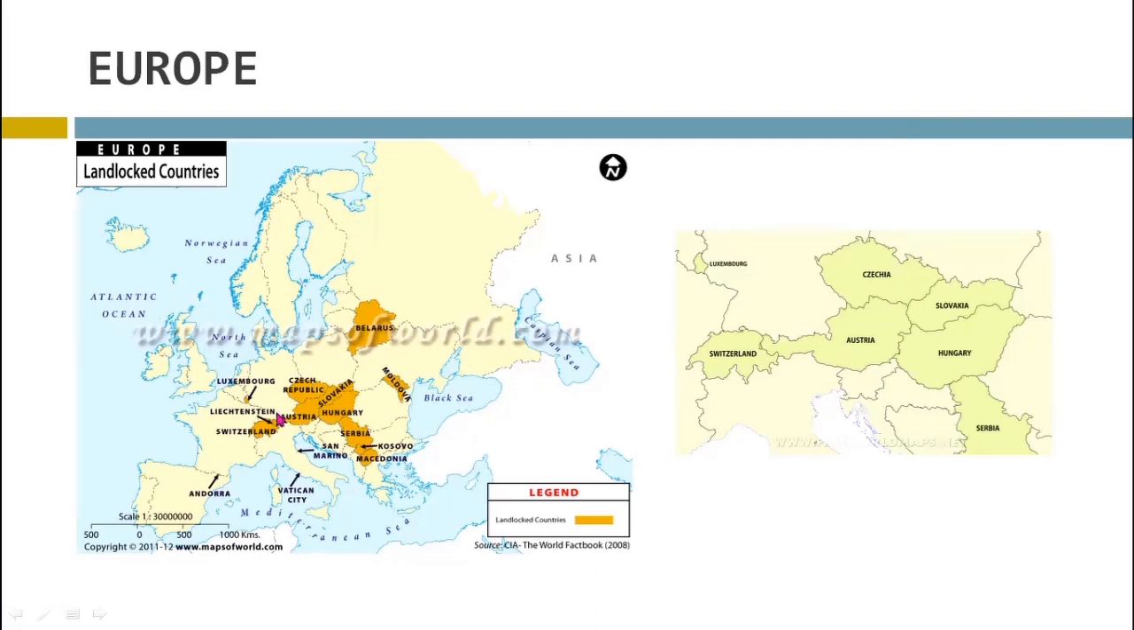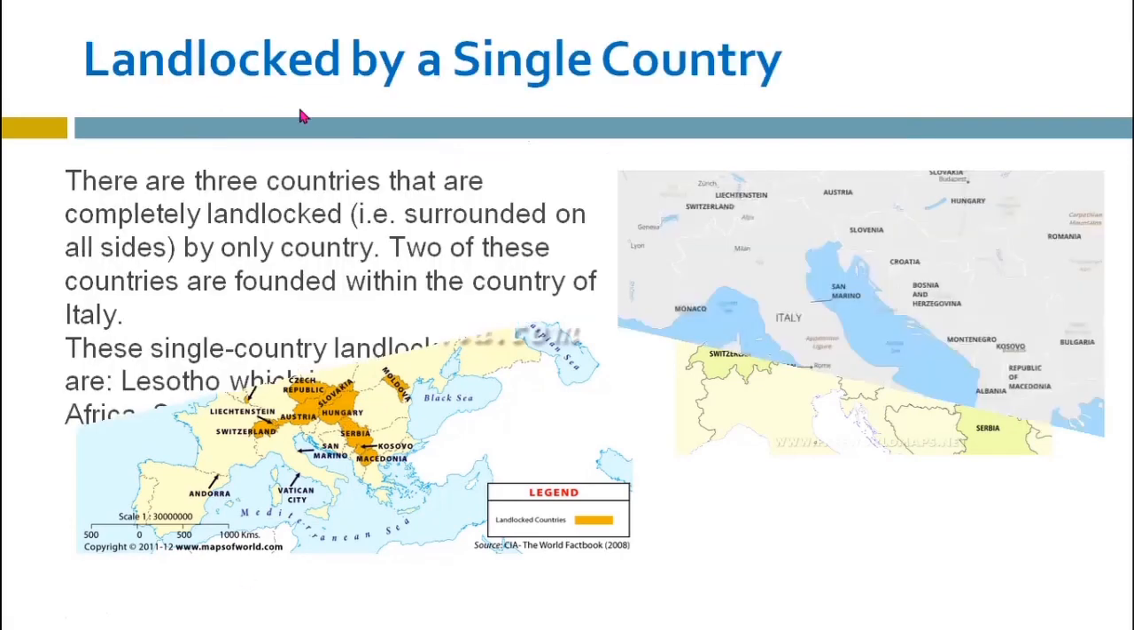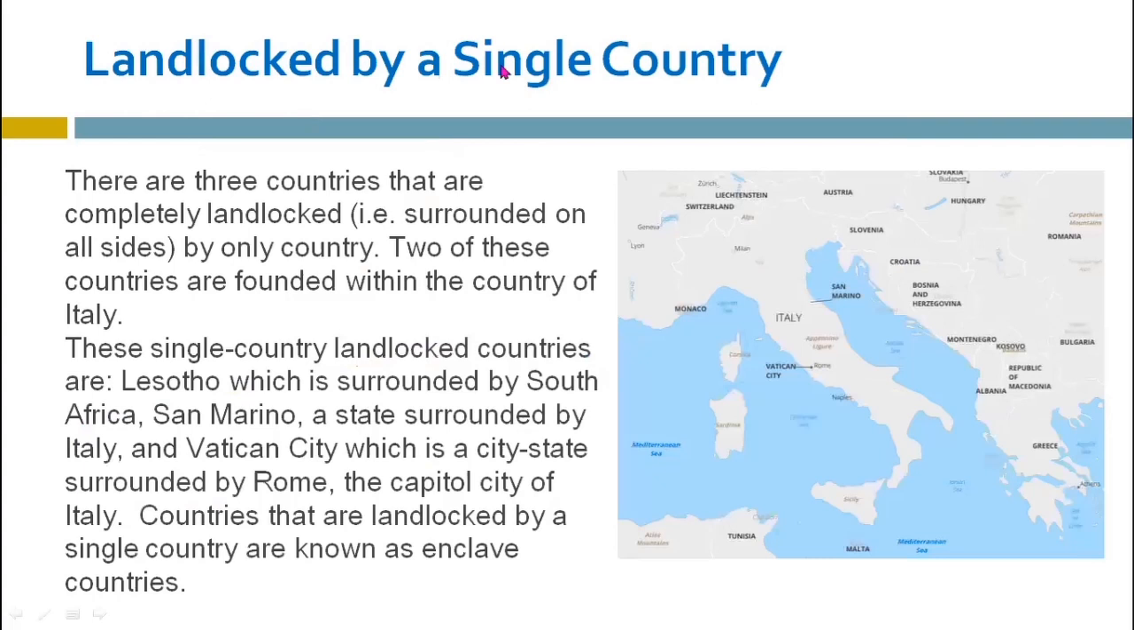So these are the countries which exist in Europe. These are the European landlocked countries which are surrounded by other countries. Now we will see the different characteristics. Landlocked by a single country means a landlocked country which has been surrounded by a single country.